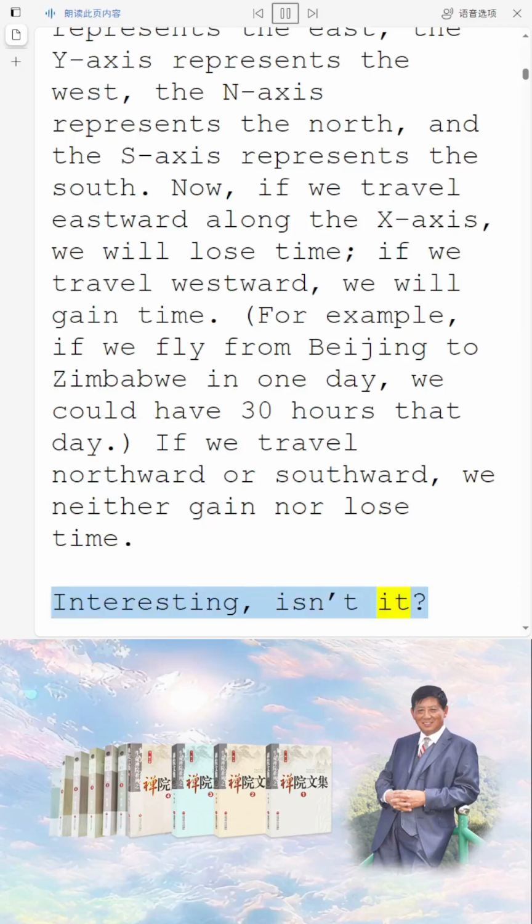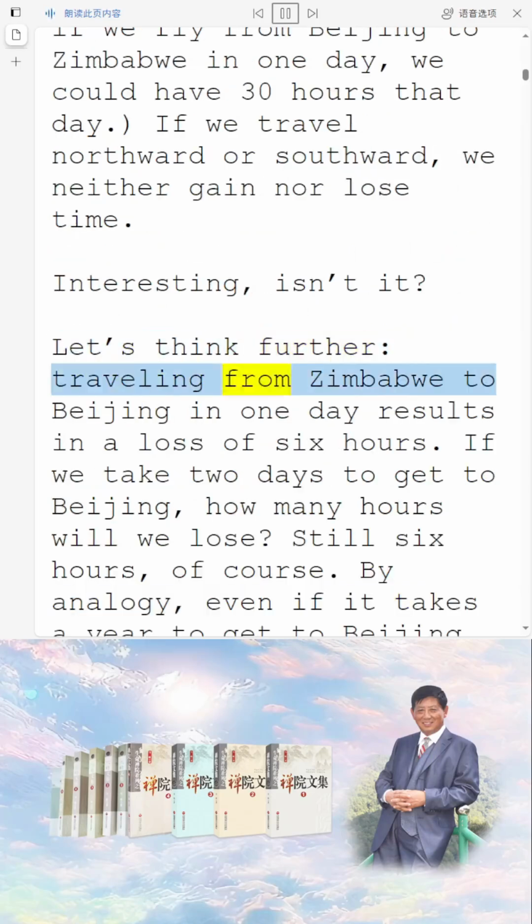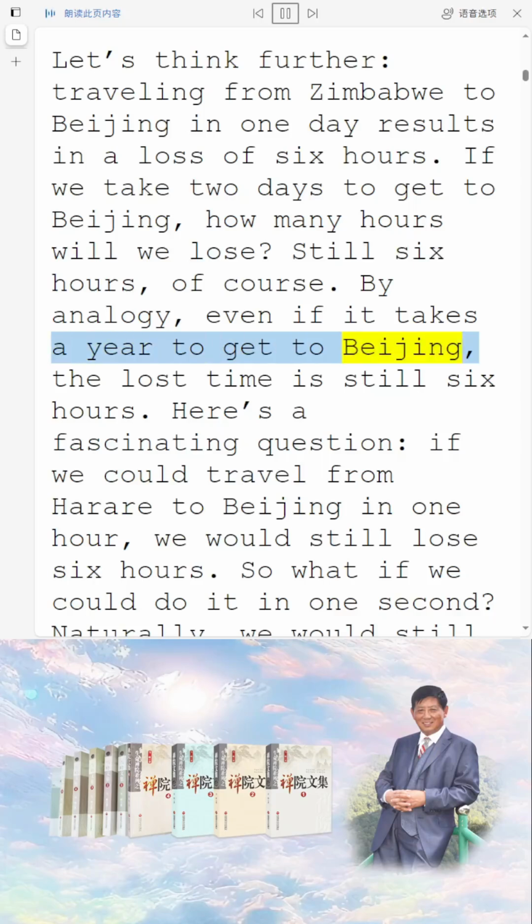Interesting, isn't it? Let's think further. Traveling from Zimbabwe to Beijing in one day results in a loss of 6 hours. If we take 2 days to get to Beijing, how many hours will we lose? Still 6 hours, of course. By analogy, even if it takes a year to get to Beijing, the lost time is still 6 hours.